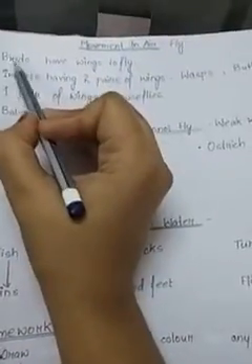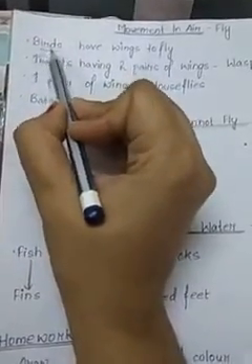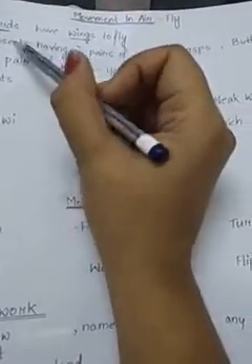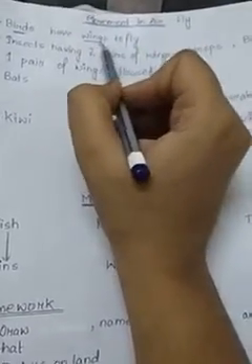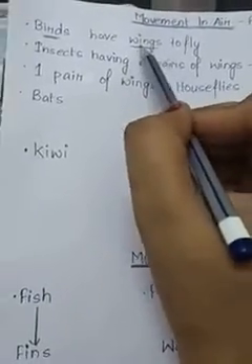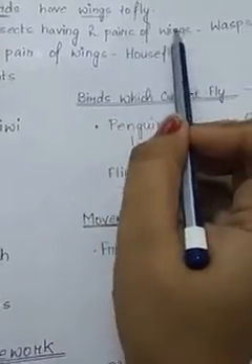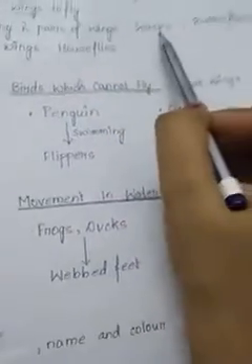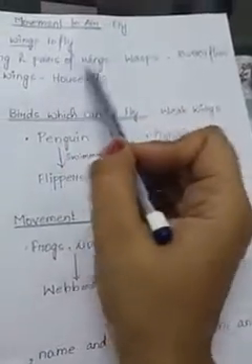Yes, the animals which you can see flying in air. First one is birds. The birds, they have wings to fly. Why can the birds fly? Because they have wings. The birds have wings that help them to fly in air. Spelling of wings, W-I-N-G-S. Even the insects, they have 2 pairs of wings. Some insects, they have 2 pairs of wings. Wasp and butterflies, they have 2 pairs of wings.